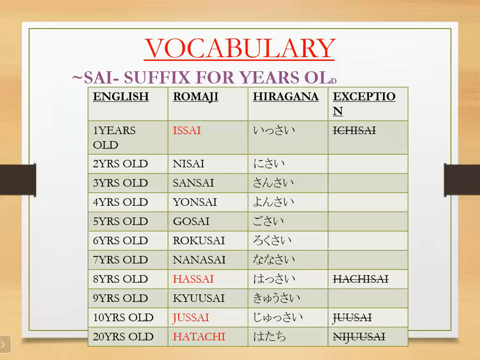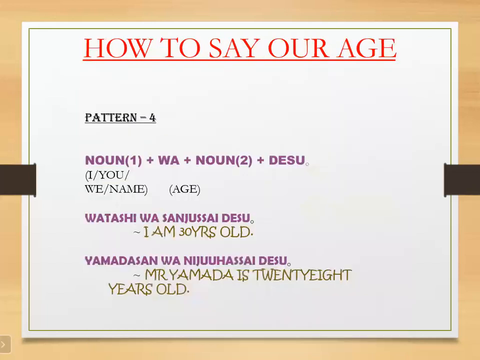Now, how to put the age in our sentence pattern? Suppose I want to say I am 20 years old, how to say that? The sentence pattern is the same. You can see here, noun 1 plus wa plus noun 2 plus desu. In place of noun 1, we have I, you, we and some person's name. Now in place of noun 2, we will place age.